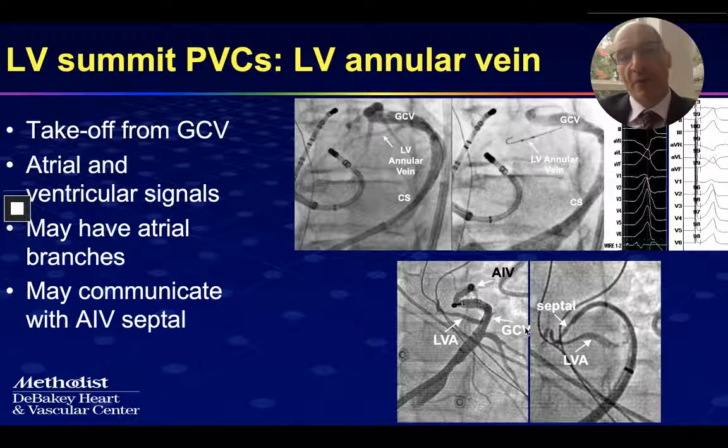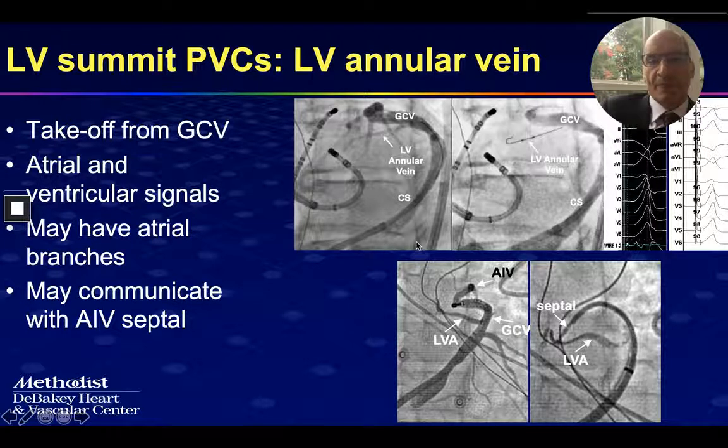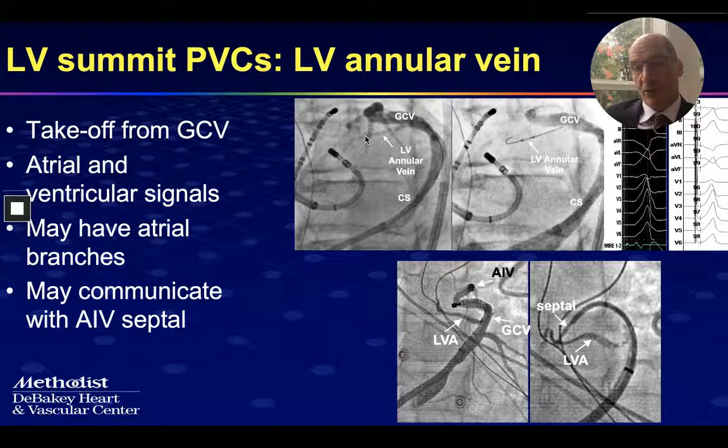This is one example of LV summit premature ventricular complexes that were targeted through an annular vein. So again, this is a left anterior oblique view with a slight caudal inclination, where you can see the great cardiac vein, and this is the LV annular vein. It's a very, very basal vein where you can commonly record atrial signals and may have atrial branches indeed, and may communicate with the septal that follows later, as I'll show you some examples.